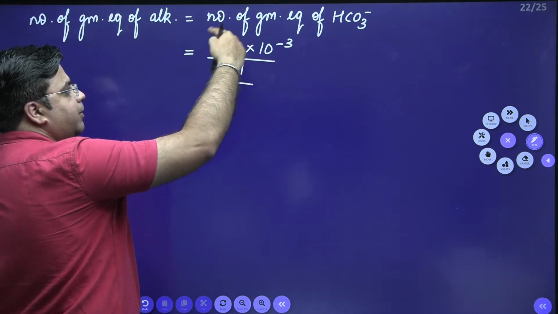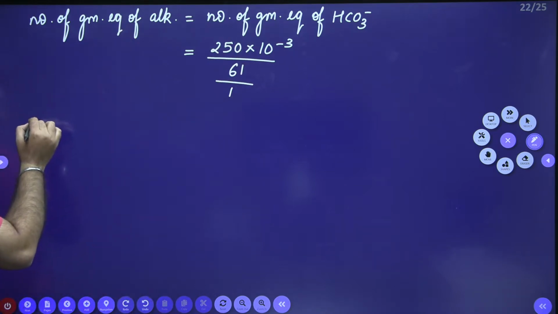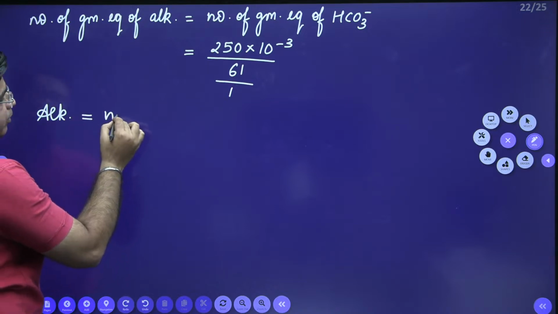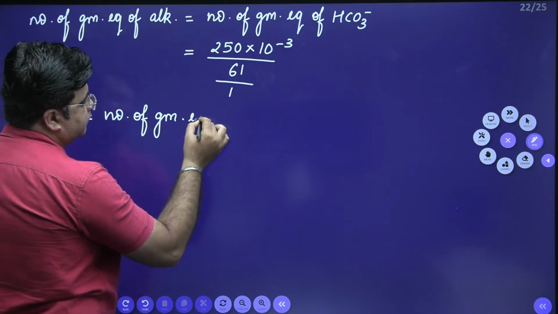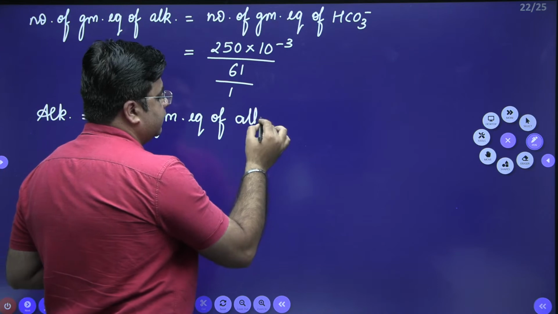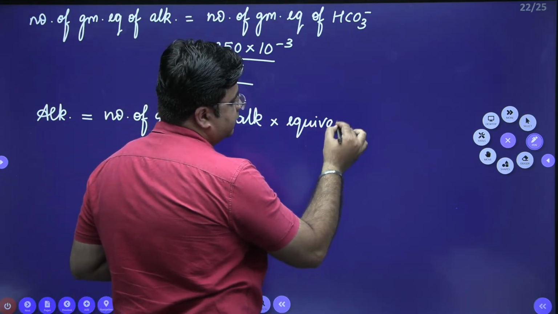So these are the number of gram equivalents of alkalinity. Now alkalinity as CaCO3 is equal to the number of gram equivalents of alkalinity multiplied by the equivalent weight of CaCO3.